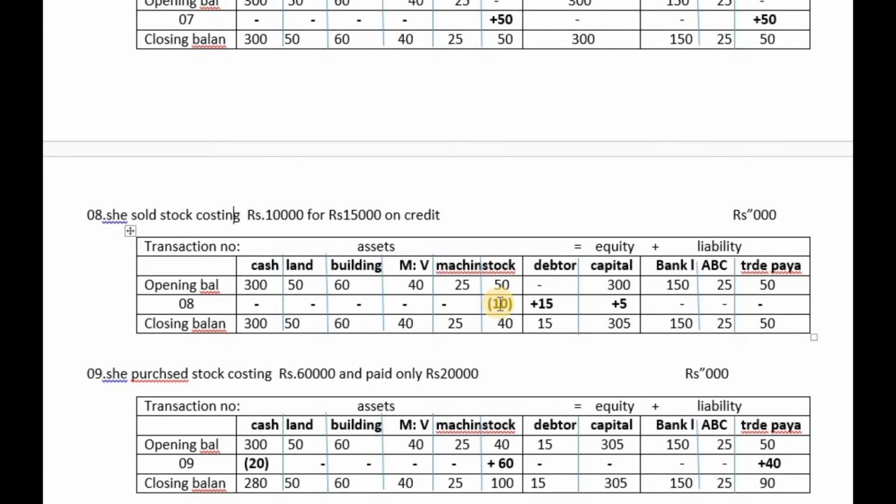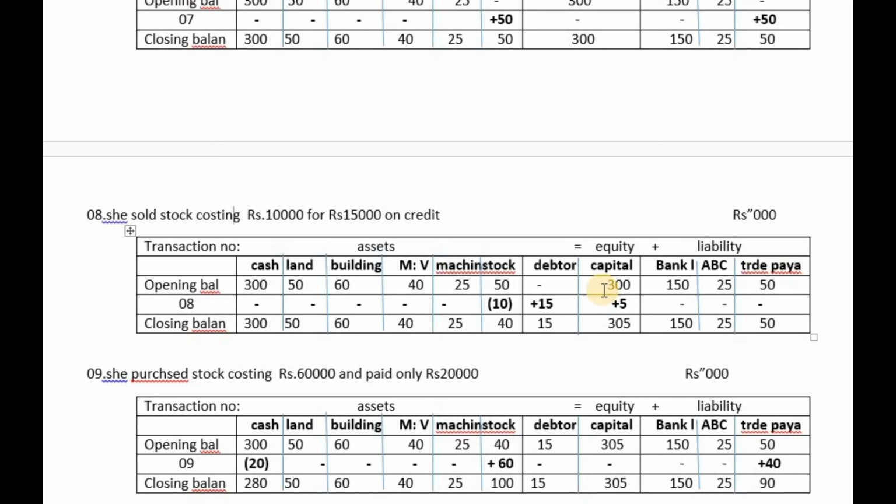So 10,000 stock is going out. Debtors or trade receivable of 15,000 is created. Our profit is 5,000. Due to profit, your owner's equity increases. The end result: capital increased by 5,000.